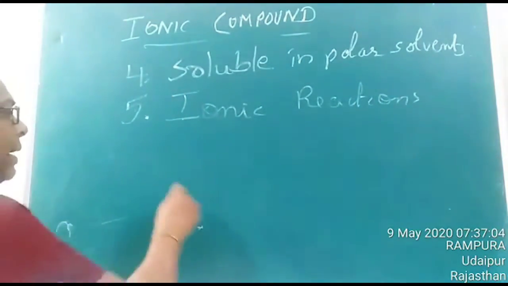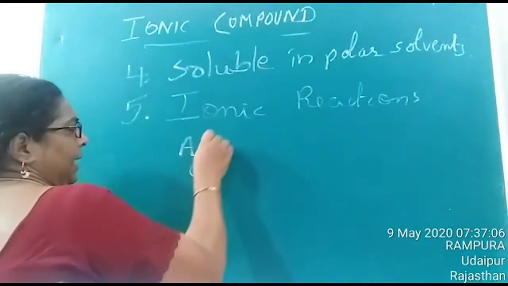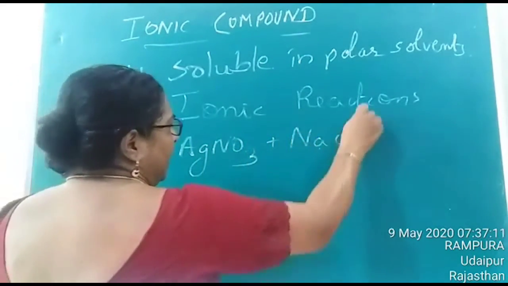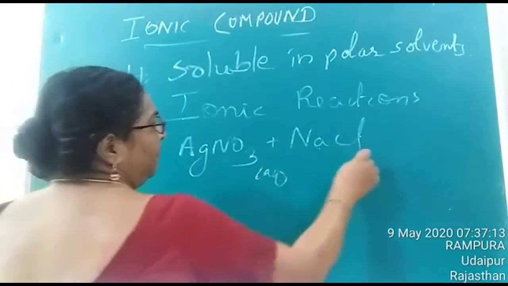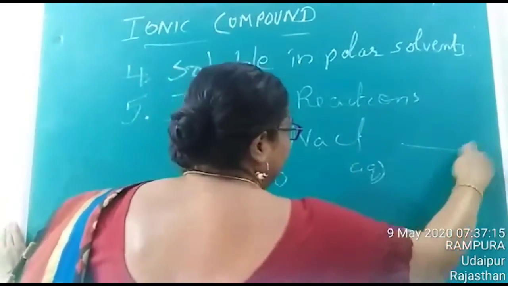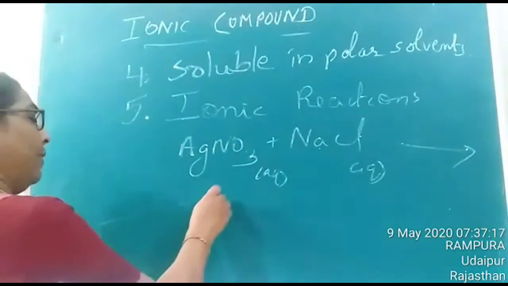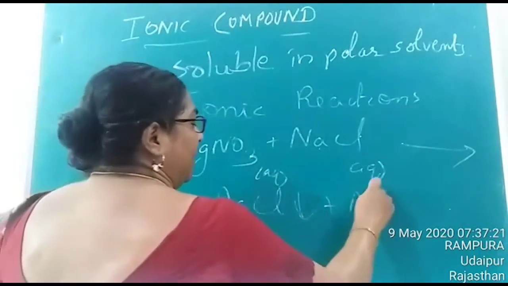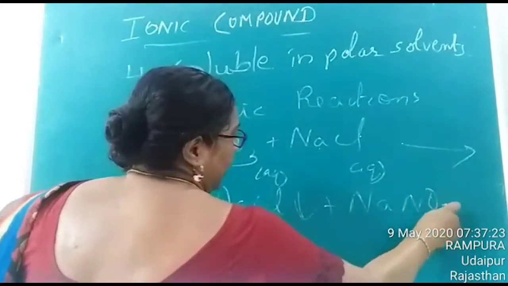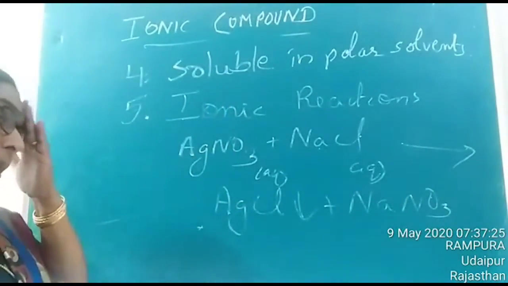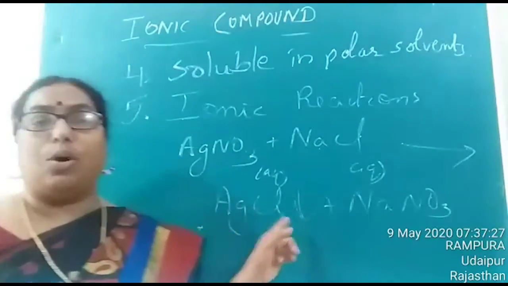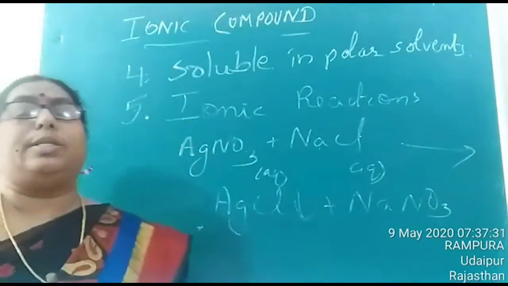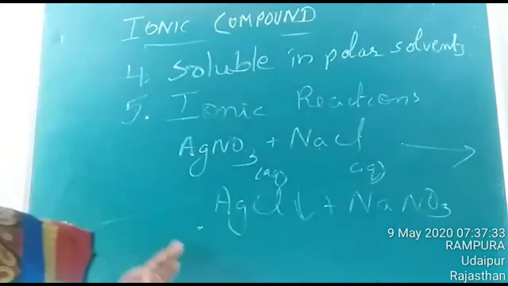For example, silver nitrate combines with sodium chloride in the aqueous form, and as a result of this reaction you will get a white precipitate of silver chloride plus sodium nitrate. Last year you must remember you studied this type of reaction, called double displacement reaction. So ionic compounds generally participate in ionic reactions.